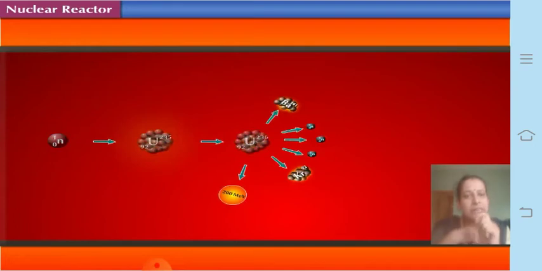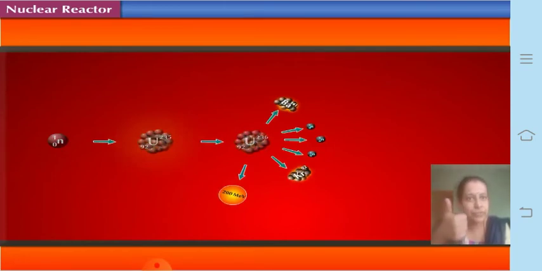Now since 236 is unstable in nature, it splits into two. That is also called fission, splitting into two, and it splits into two different elements, one is krypton-92 and the second one is barium-141. Now if you add these two numbers, 141 and 92, you get a total of 233.